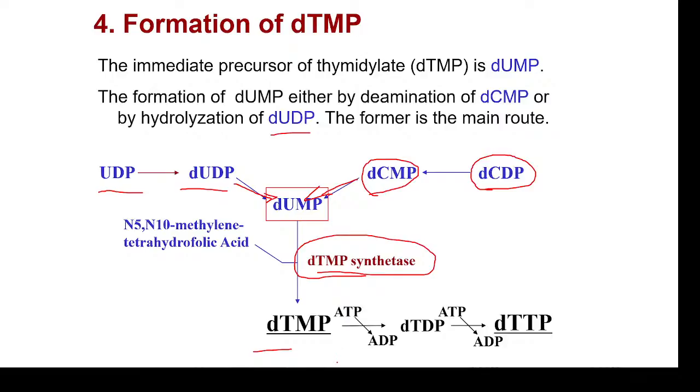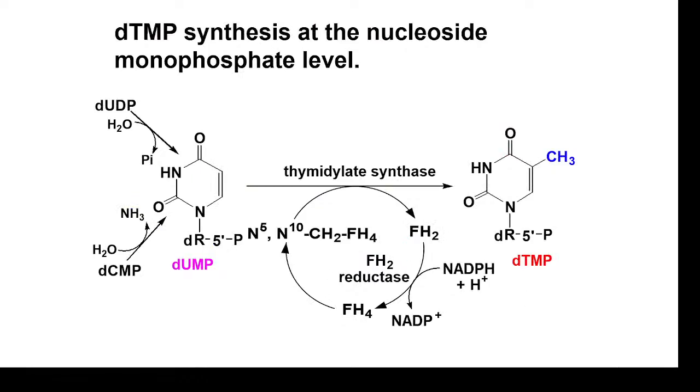Okay, so further, this dTMP monophosphate is converted to dTDP, that is thymidylate diphosphate. Then it is converted to its triphosphate molecule by phosphorylation reaction. Okay, so here you have the chemical structure. Here dUMP is converted to dTMP. Look at the structural difference. A methylene group is attached, which is transferred by N10 tetrahydrofolic acid.